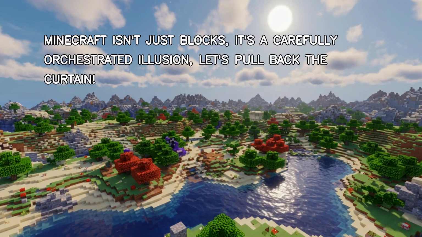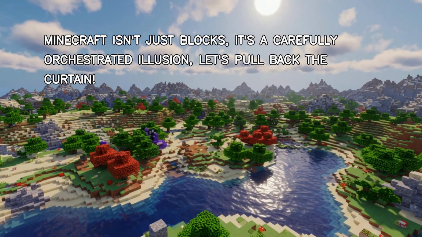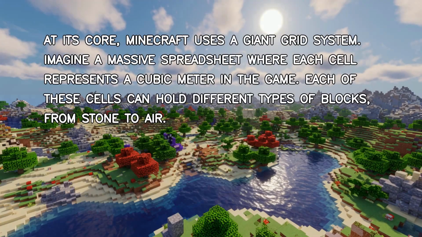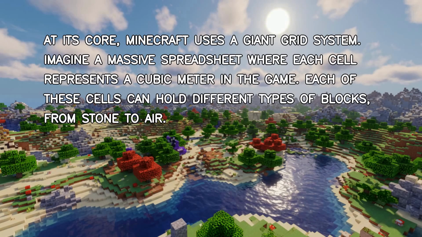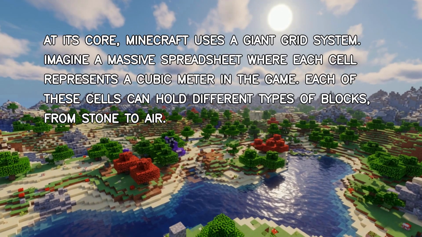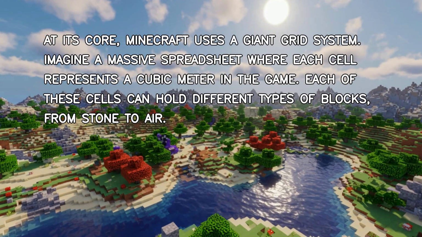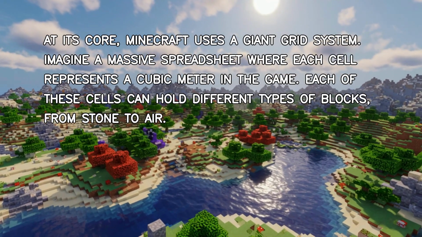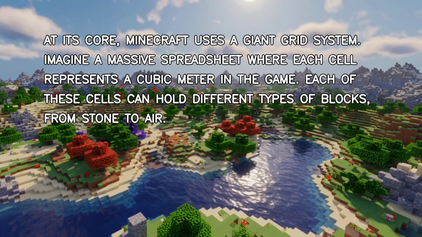Minecraft isn't just blocks, it's a carefully orchestrated illusion. Let's pull back the curtain. At its core, Minecraft uses a giant grid system. Imagine a massive spreadsheet where each cell represents a cubic meter in the game. Each of these cells can hold different types of blocks, from stone to air.